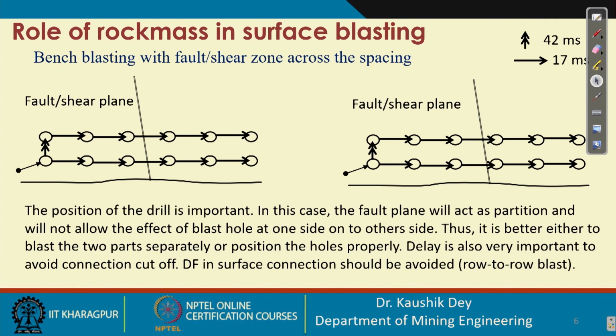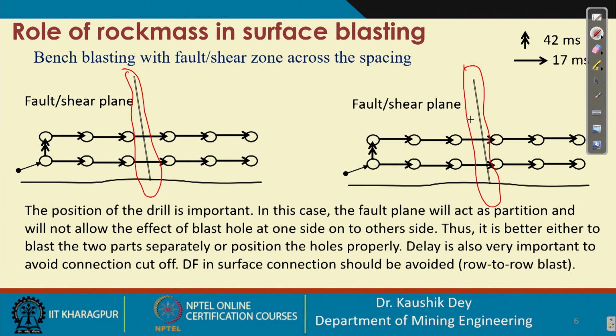This is one case where you can see the fault planes or shear planes across the bench face. That is basically dividing the bench into different formations. So, what is happening in this case?